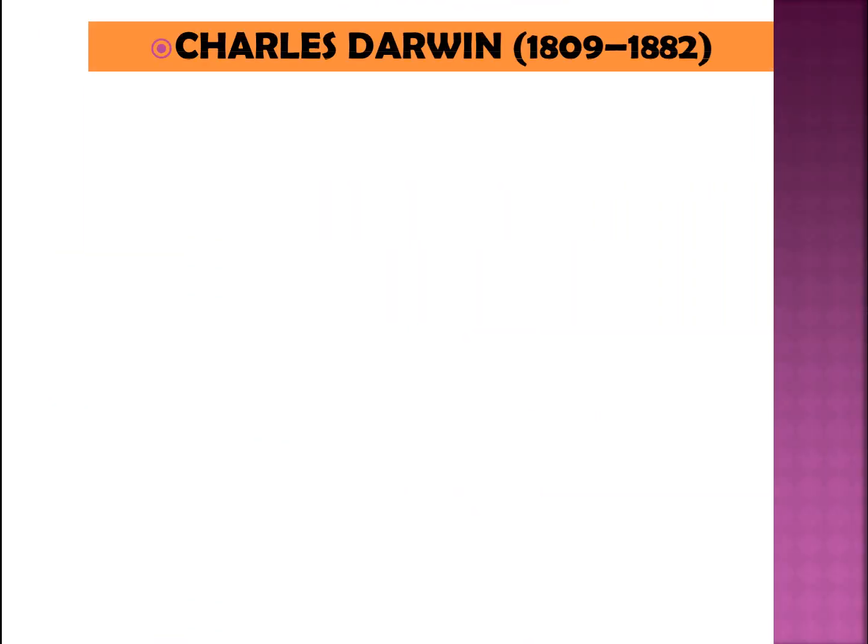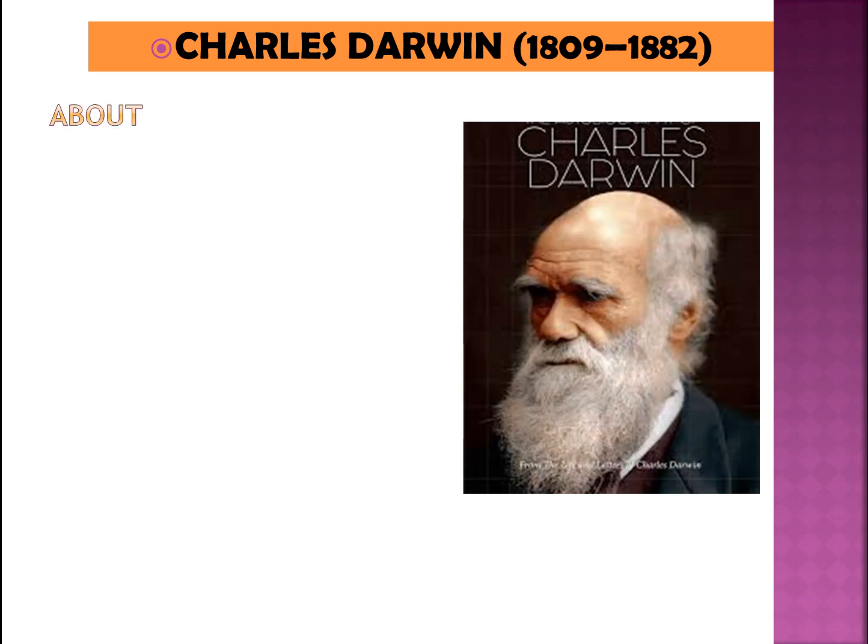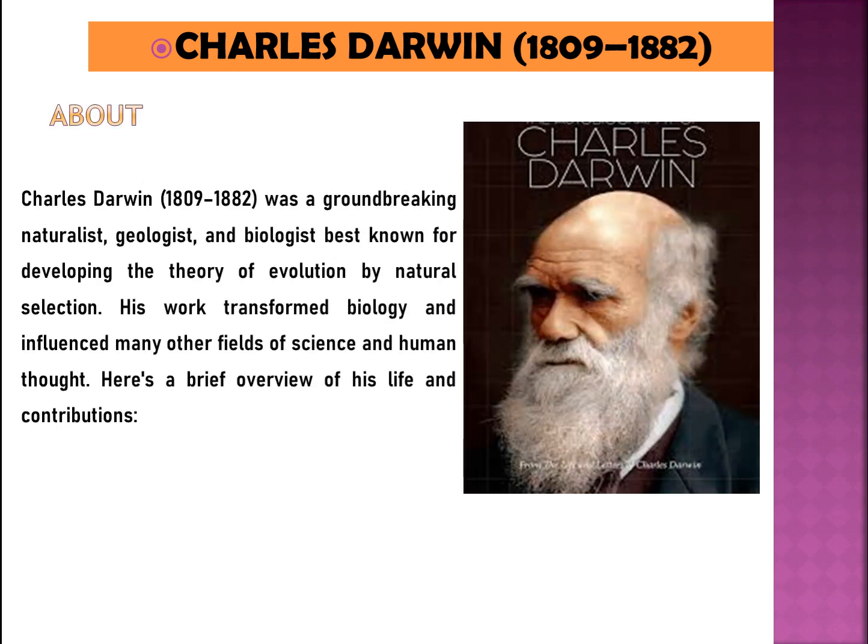Charles Darwin, 1809 to 1882. About. Charles Darwin was a groundbreaking naturalist, geologist, and biologist best known for developing the theory of evolution by natural selection. His work transformed biology and influenced many other fields of science and human thought. Here's a brief overview of his life and contributions.